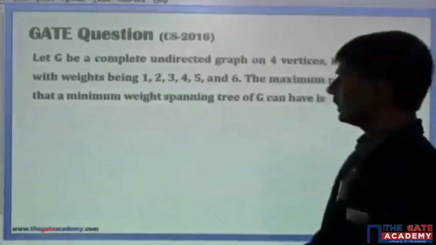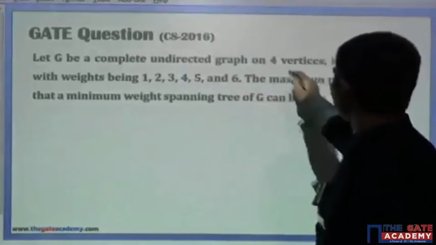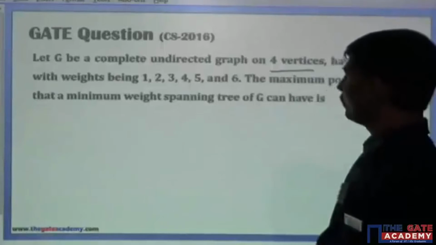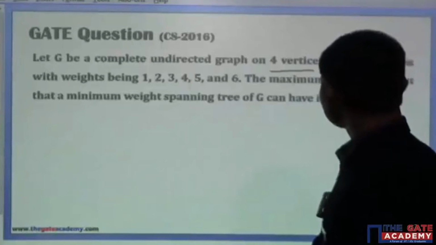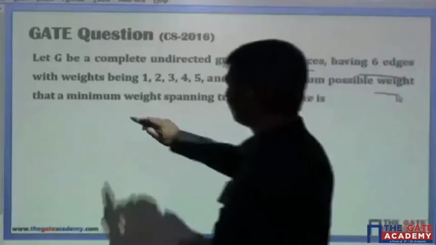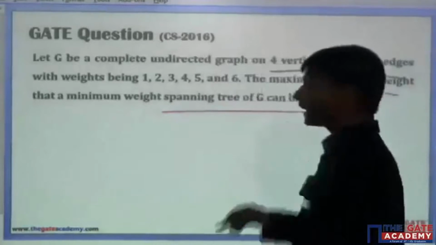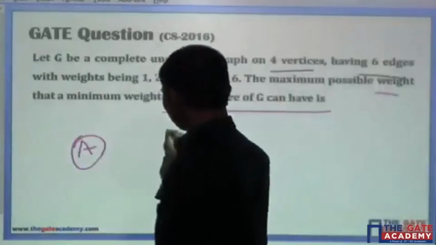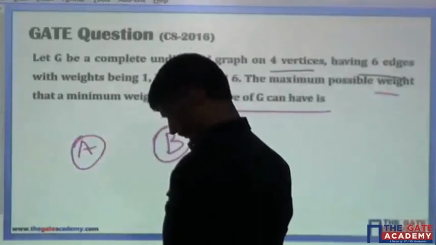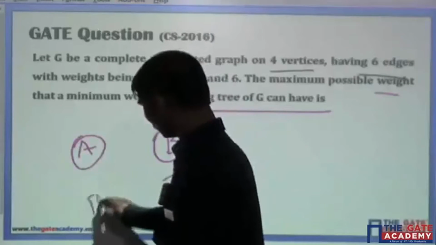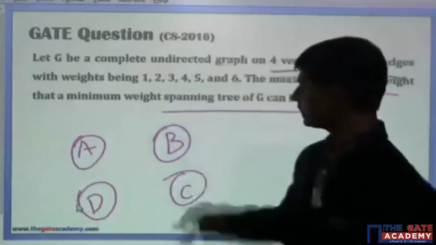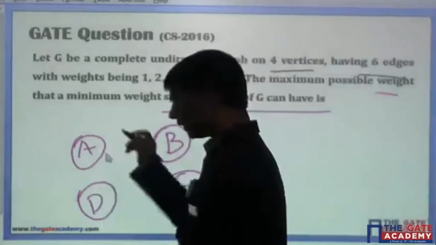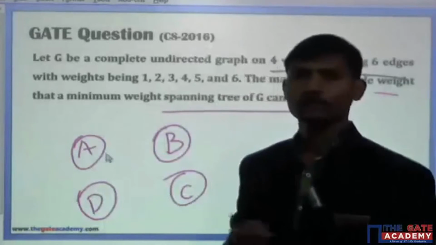Okay, next question. Let G be a complete undirected graph on 4 vertices having 6 edges with weights 1 to 6. The maximum possible weight that a minimum weight spanning tree of G can have is this. Now see this. Basically this graph is a complete graph of 4 vertices. So what could be the maximum weight of the minimum spanning tree?